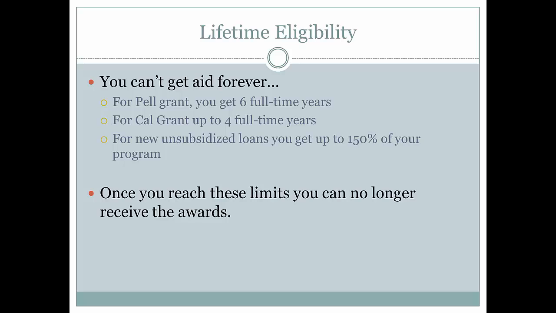New unsubsidized loans can last for up to 150% of your program, which means it could last for your entire education and then some. But remember, you have to pay interest on these loans, so the sooner you can pay them off, the better. Once you reach the limits on these awards, you can no longer receive that type of financial aid. So hopefully you were able to finish your degree within the expected time period.